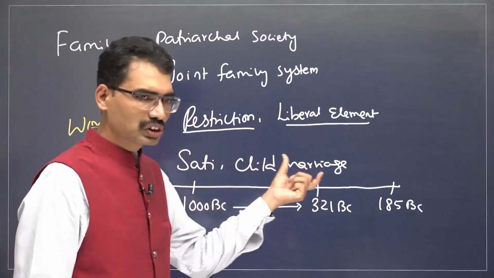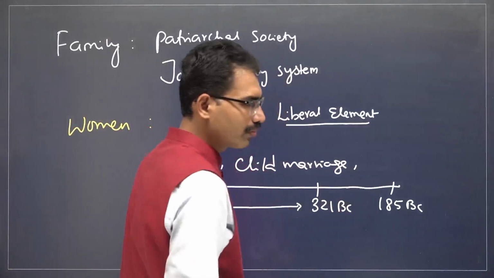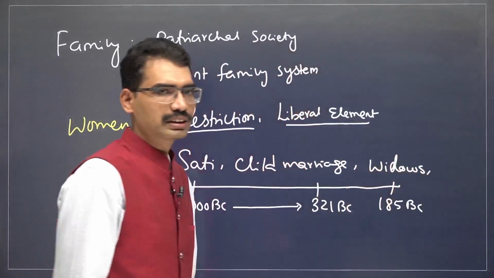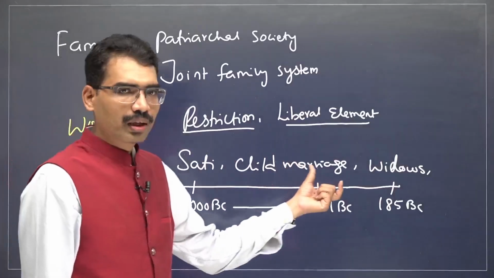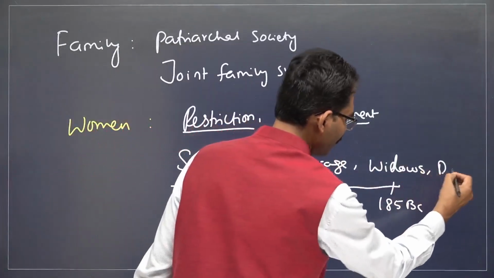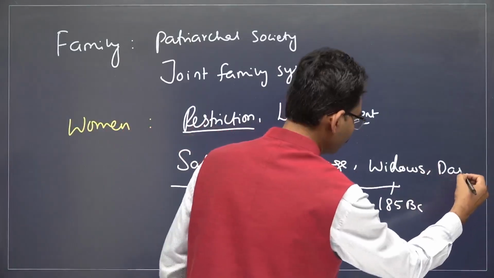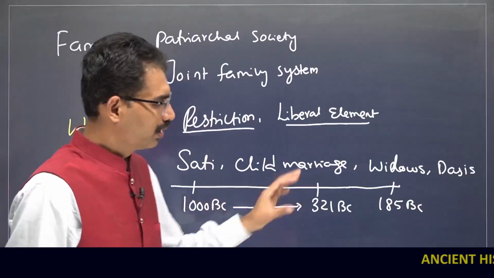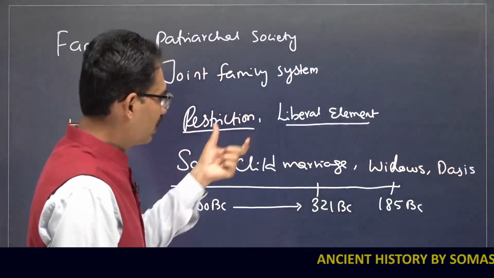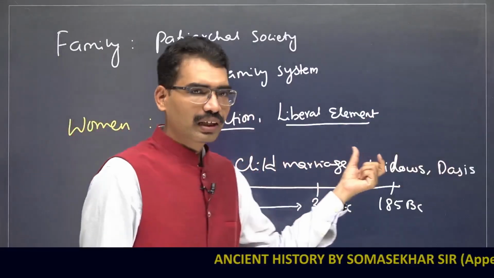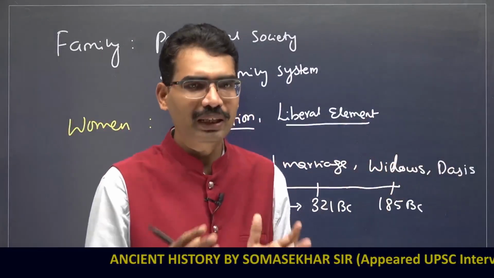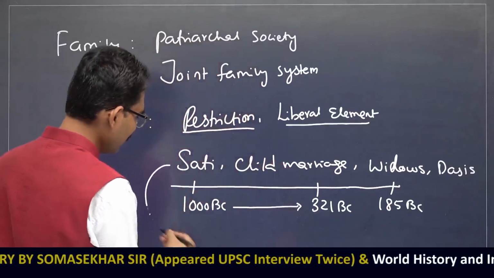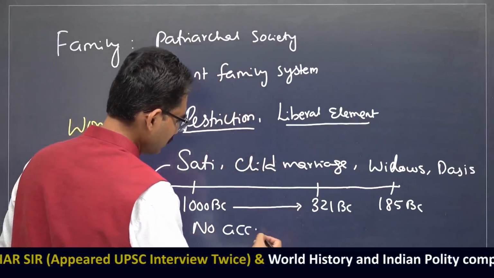Sati practice, child marriage, then the widow's position is in poor condition. Many women are going to become slaves or dasis. Women were recruited as slaves or servants. Now, when it comes to liberal elements, for the people who are showing a liberal attitude, women's education was given. But when it comes to many, no access to education.